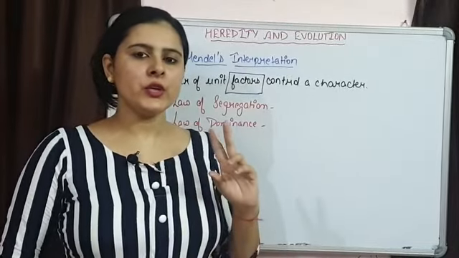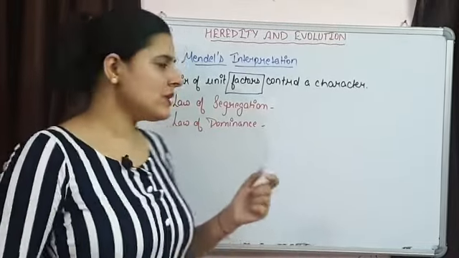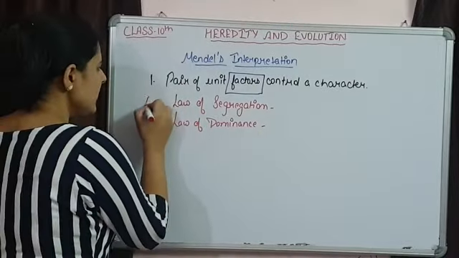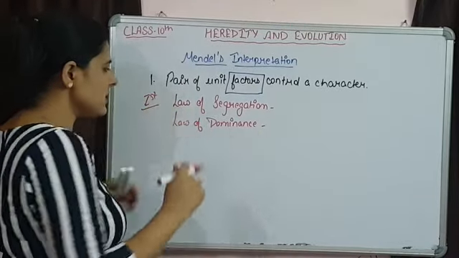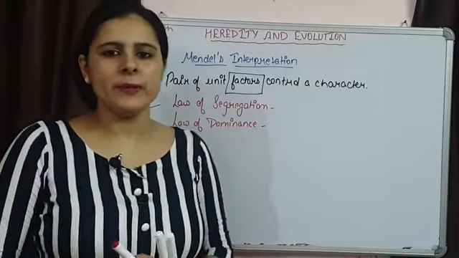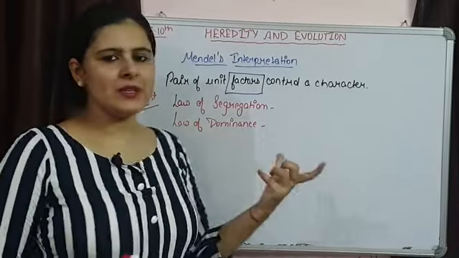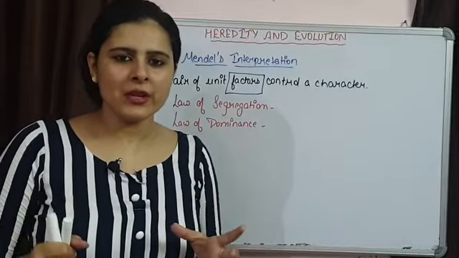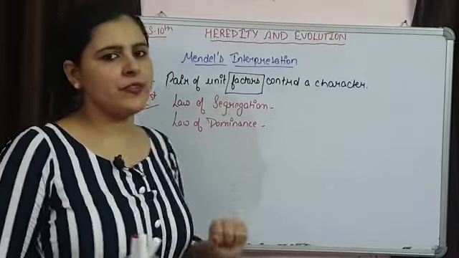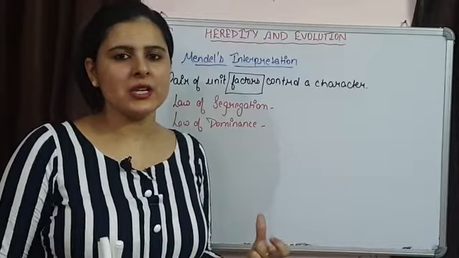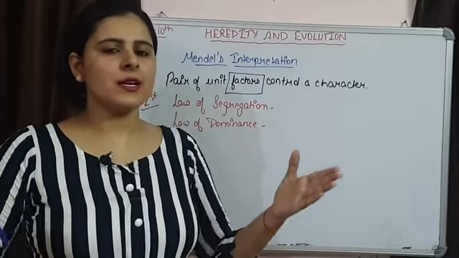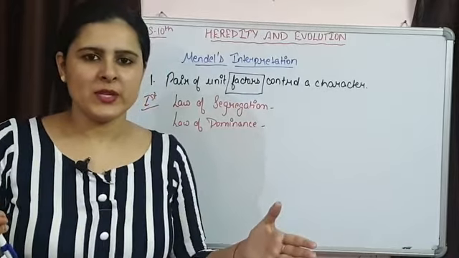So we are having two important laws. The first one is the law of segregation, and we are going to discuss the next one also, that is the law of independent assortment. But still the law of dominance functions in some organisms, like Pisum sativum, because here there are clear-cut, two contrasting characters present.